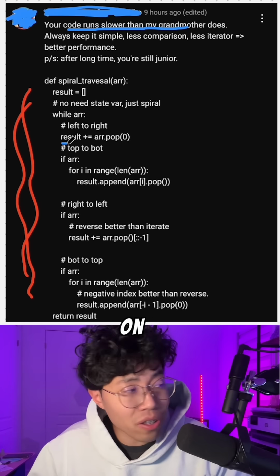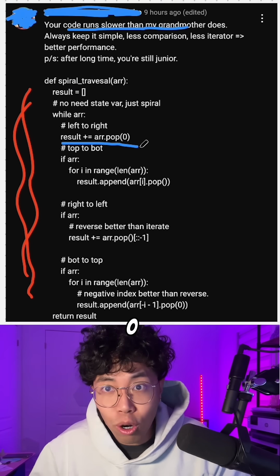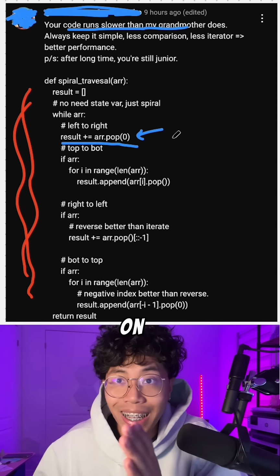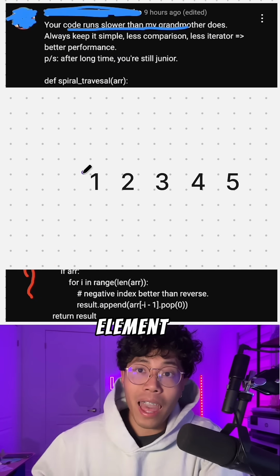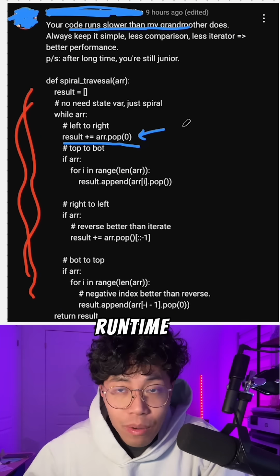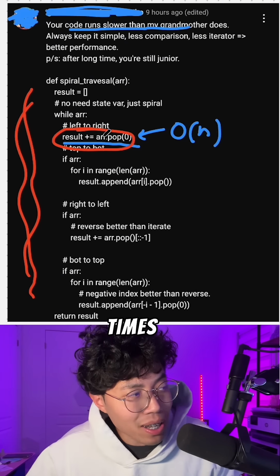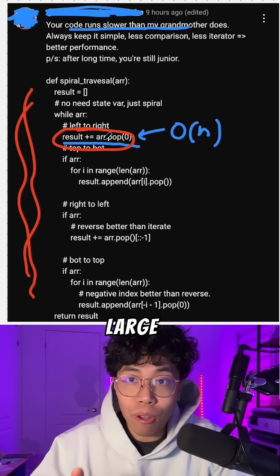So right here on this line, you call result plus equals array.pop(0). When you call .pop(0) on a list, it removes the first element and every element inside that list will shift left. And the runtime of that is O(n). And this will get called many times inside a very large matrix.